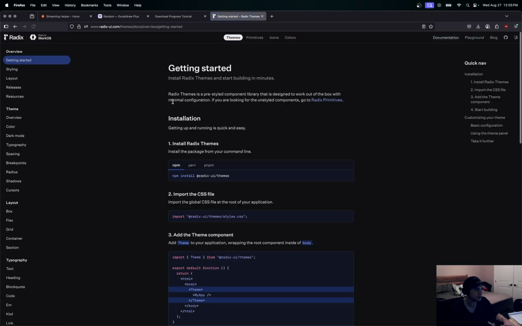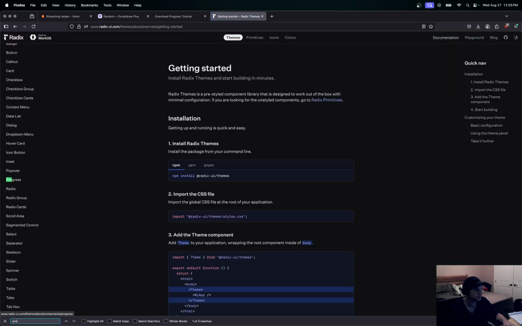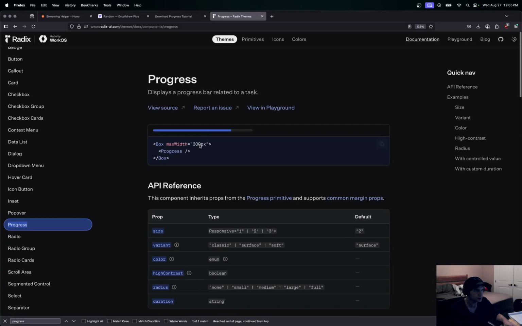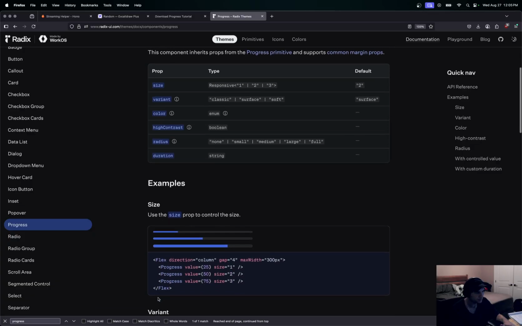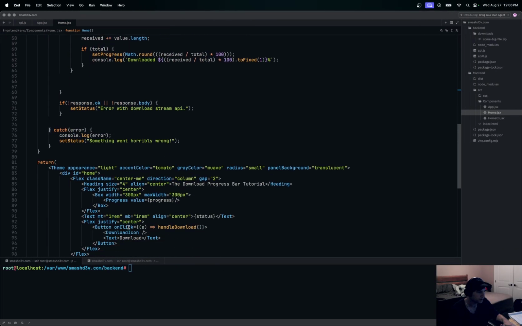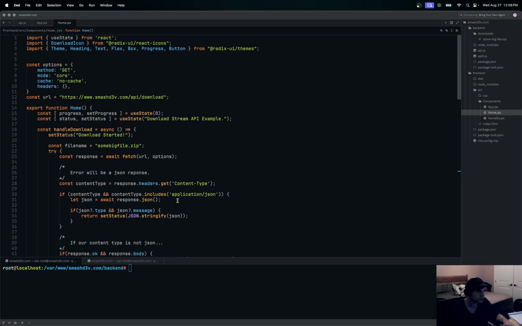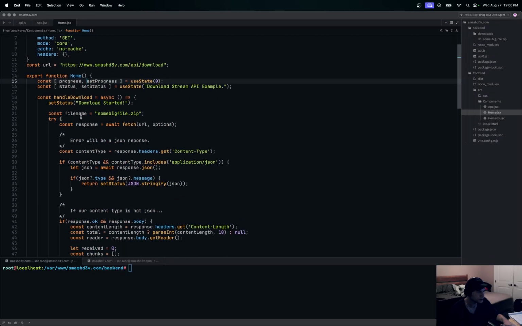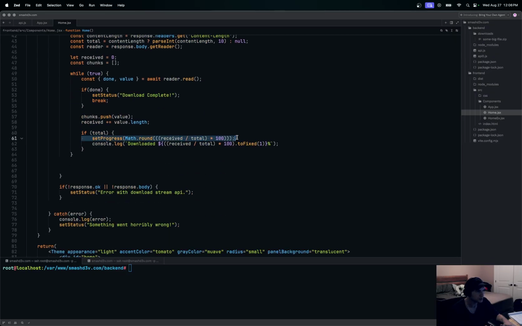You can go to documentation. We'll just look up progress. Okay, and that's all of this is right here. So we're just saying box and progress, and I'm setting, you'll see like a value in there. So this value right here is all we're seeing right here. Value progress, set progress.